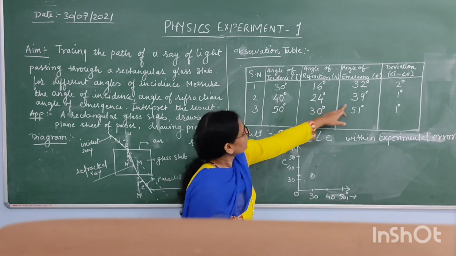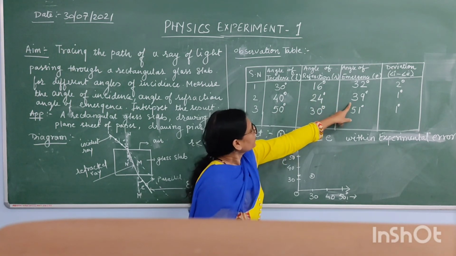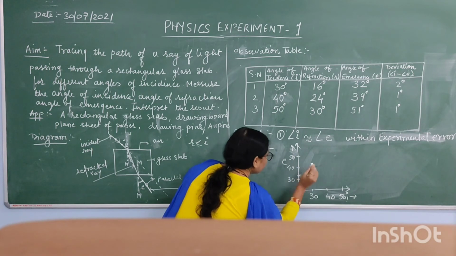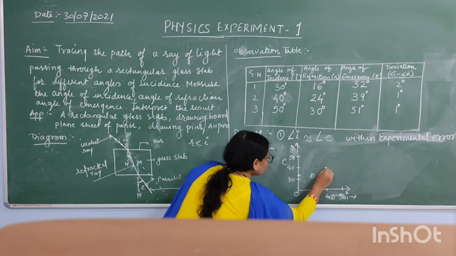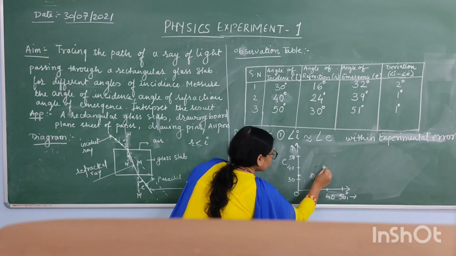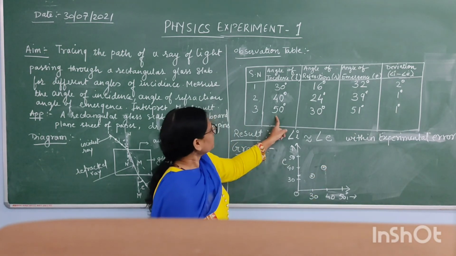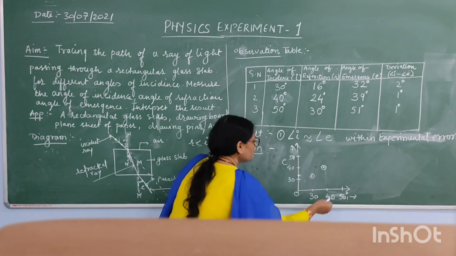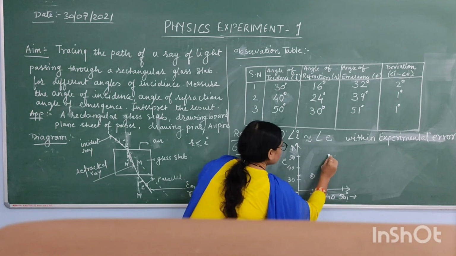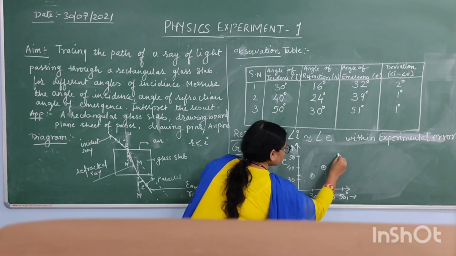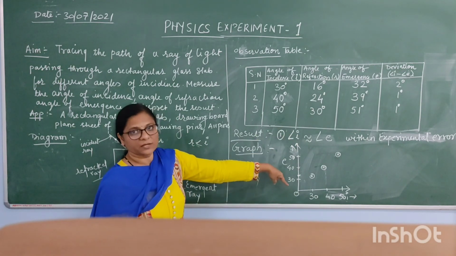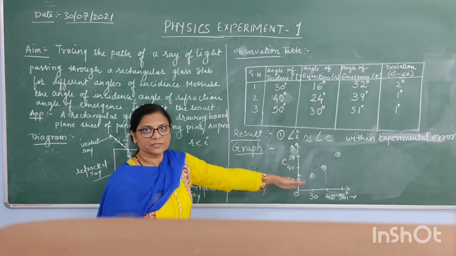Then for 40 degrees, you are getting 39, so somewhere here. Similarly for 50, the angle of emergence is nearly 51, so I will mark here. Graphically we are getting these 3 points.